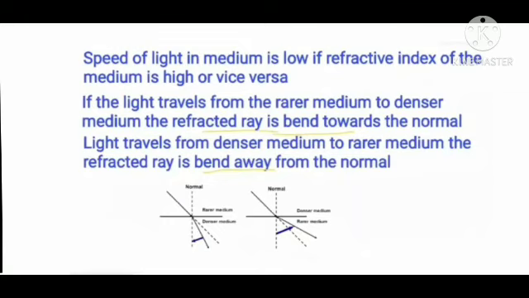When light travels from a denser medium to a rarer medium, the refracted ray bends away from the normal line. For example, for rarer medium we are taking air and for denser medium water. So the light ray travels from air to water or water to air.